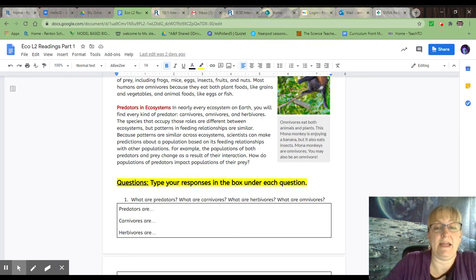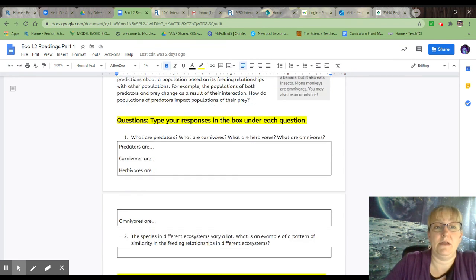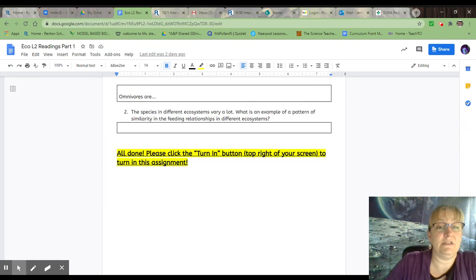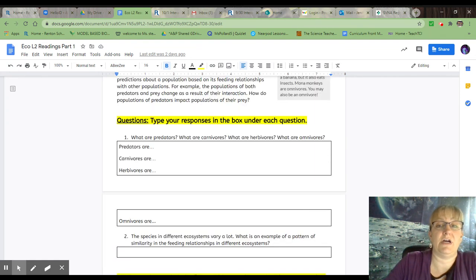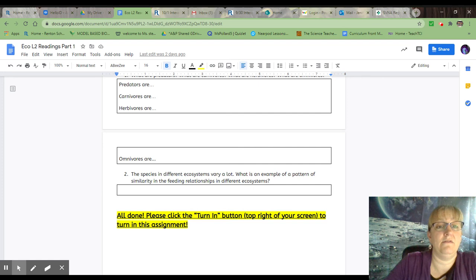So you're going to type your answers to questions in the boxes on the original document. So your questions are, and I'll read those aloud, and then you'll have to return to your original document to finish this. Number 1, what are predators? What are carnivores? What are herbivores? And what are omnivores? So you're going to type this in. Predators are, it's a sentence starter for you, ... Carnivores are, ... Herbivores are, ... And then we have omnivores are, ...